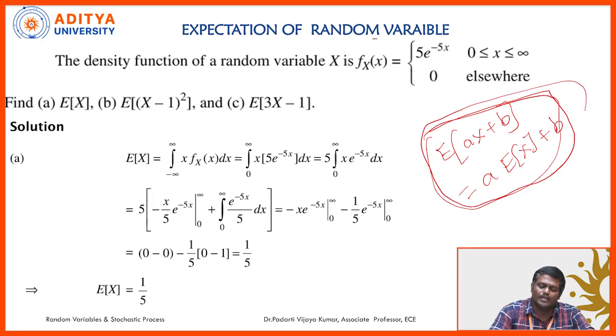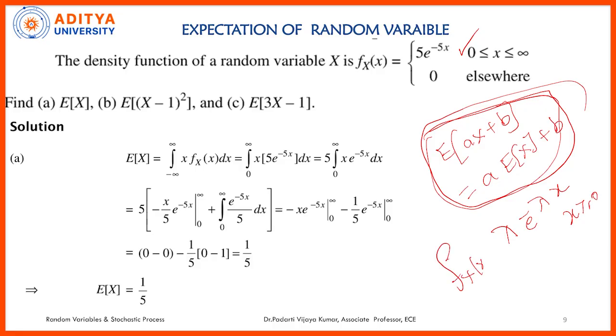So here a continuous density function is given, 5 into e power minus 5x. This problem is related to the exponential density function. It is similar to the exponential density function, lambda into e power minus lambda x, where x is greater than or equal to 0. It looks like a function which is pretty close to the exponential density function. Now they are asking us to calculate the mean value. We know that for an exponential density function the mean value is 1 by lambda. So this is our guess. If this is an exponential density function, the mean value should be 1 by lambda. Let us check whether we will get the same value or not.